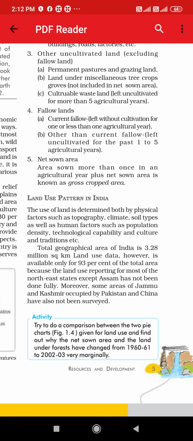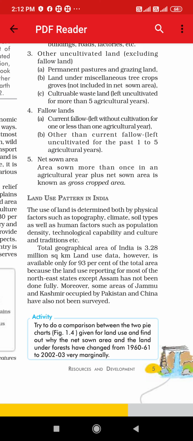And second is other than current fallow land, that is left uncultivated for the past 1 to 5 agriculture years, that will be known as other than current fallow land. Current fallow means it is left uncultivated for 1 or less than 1 year, and other than current fallow land means it is left uncultivated for more than 1 to 5 years.